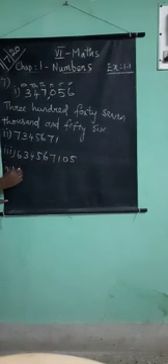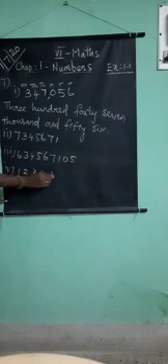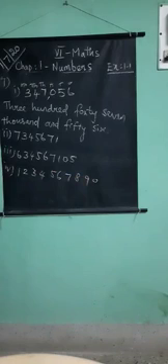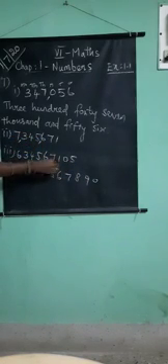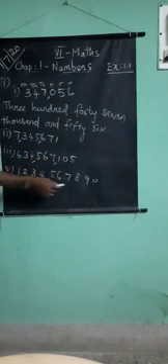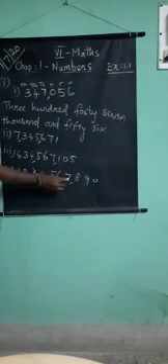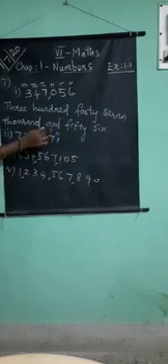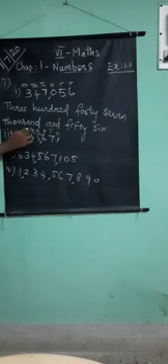Fourth question is 1,2,3,4,5,6,7,8,9,0. Put the place values and commas. From the last digit, 1,2,3, comma, 1,2,3, comma, and so on. Write the place values: ones, tens, hundreds, 1,000, 10,000, 100,000.